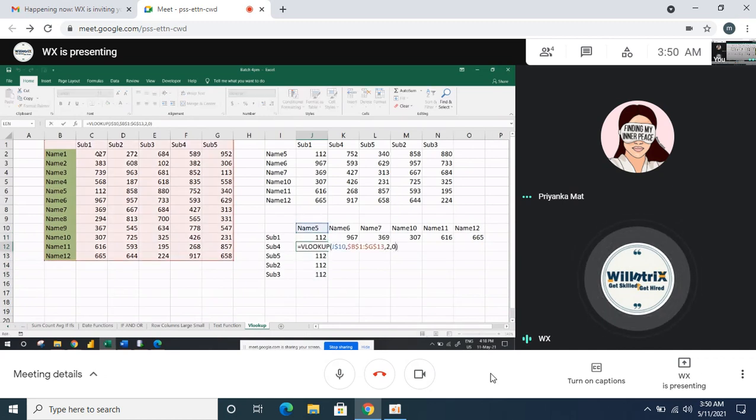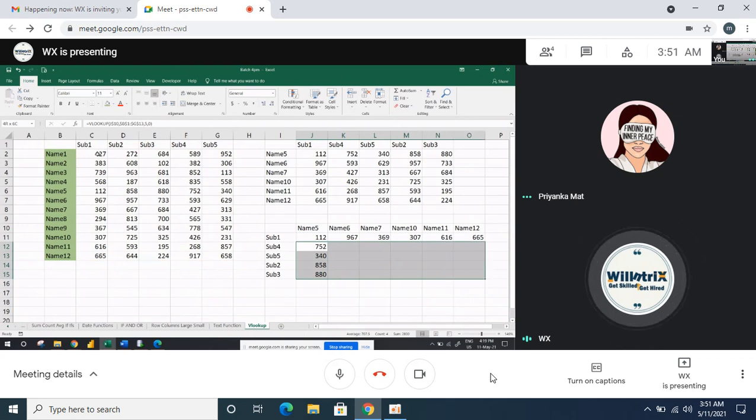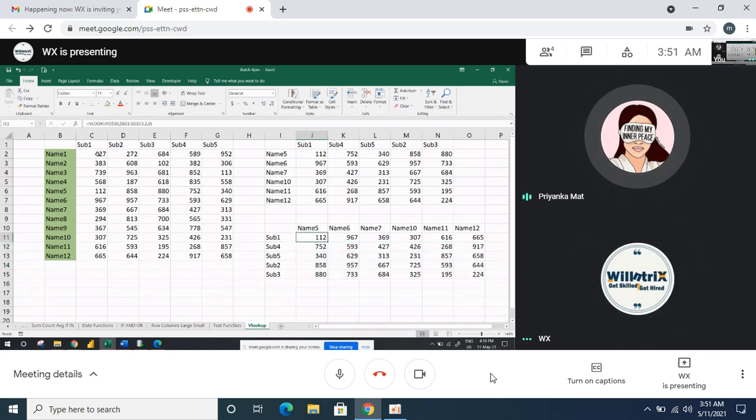Then change the row number and column number again. This is 5, this is 6, this is 3 and this is 4. Then drag to the right, Control R. Understood, Priyanka? Yeah, I understood. Irrespective of wherever the source is, it goes the same way.